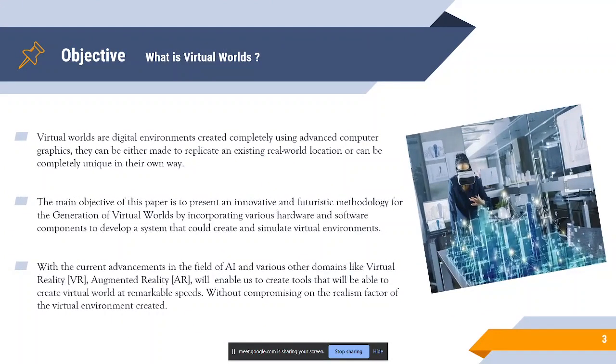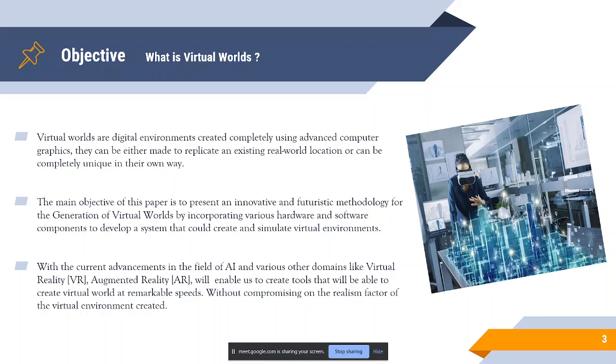Now, coming on to the objective, or what basically are virtual worlds. Virtual worlds are those digital environments that we create that are completely computer generated worlds that have no relation to the real world, or can be made to replicate an entirely existing real world location. Virtual worlds are an extremely budding technological advancement that has come up in recent times. So there are a lot of questions, both judicial as well as virtual, related to the implementations